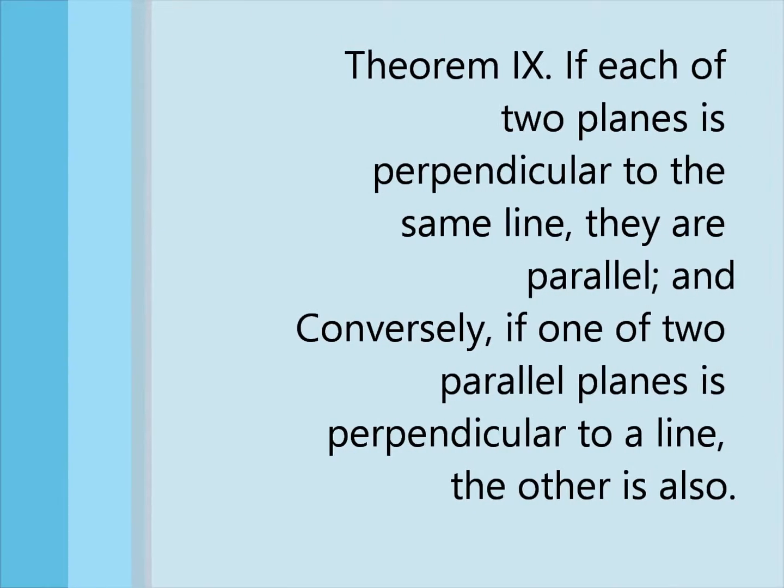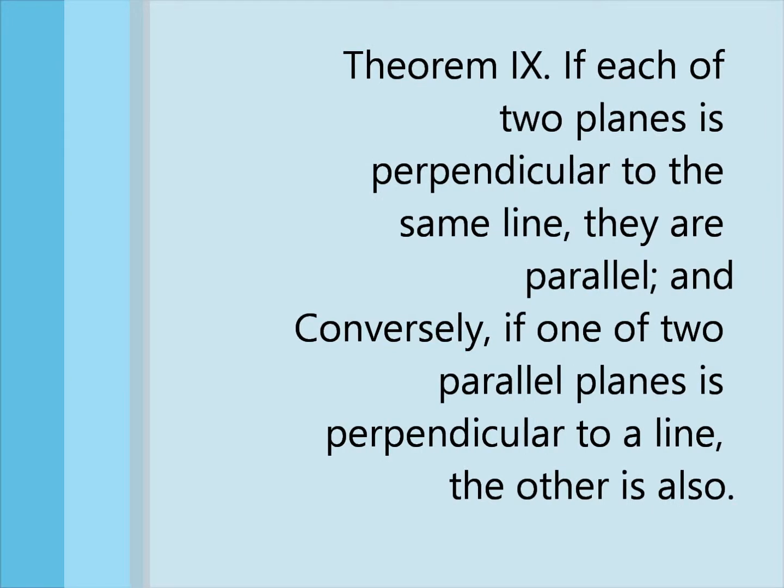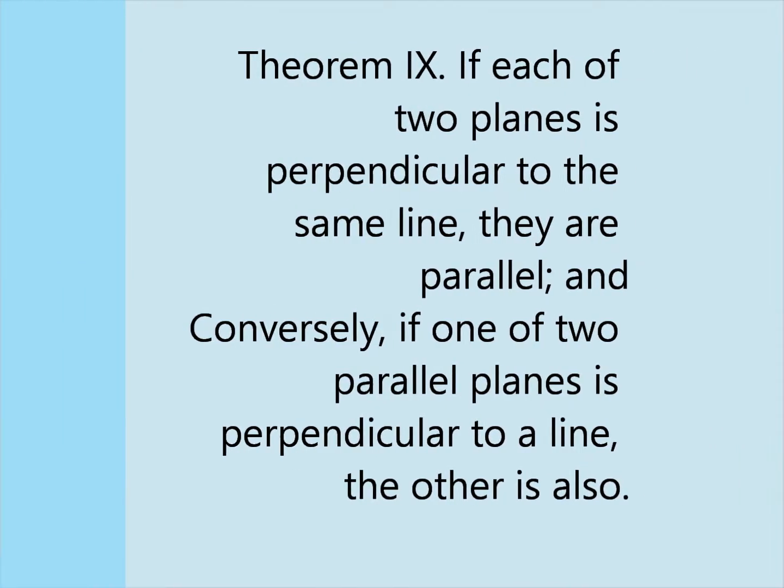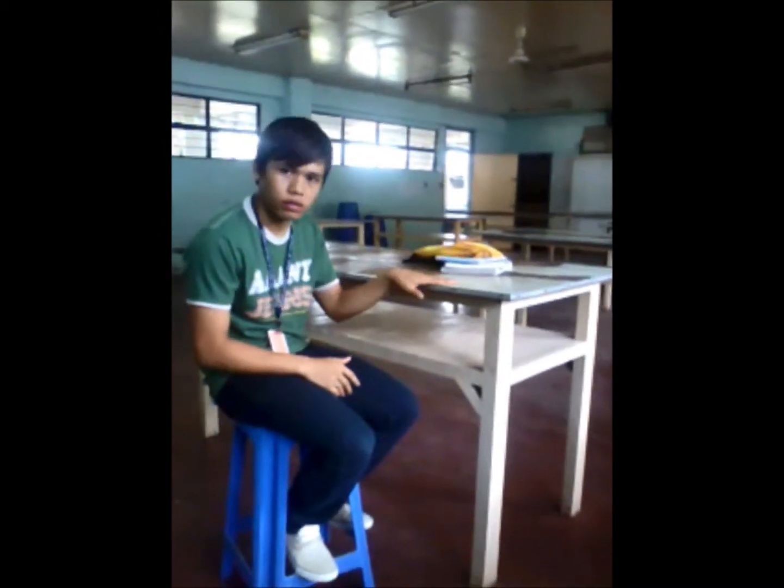Theorem number 9. If each of two planes is perpendicular to the same line, they are parallel. And conversely, if one of two parallel planes is perpendicular to a line, the other is also. So, if we have two planes here, which is this plane and this plane, and they are said to be perpendicular to the same line, which is this line, they are said to be parallel, according to theorem number 9.